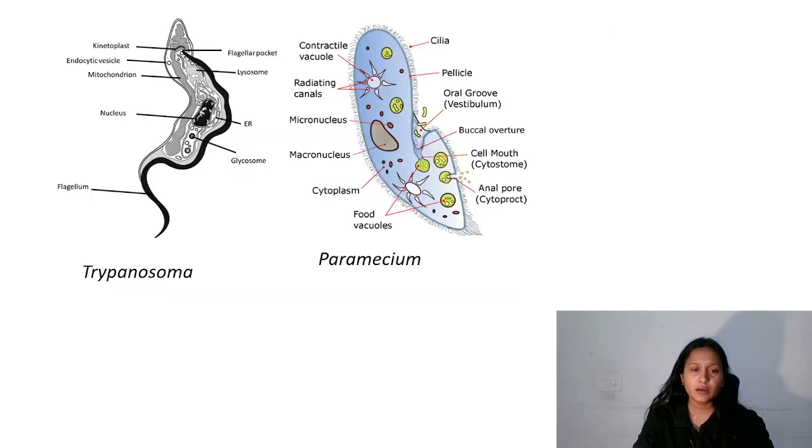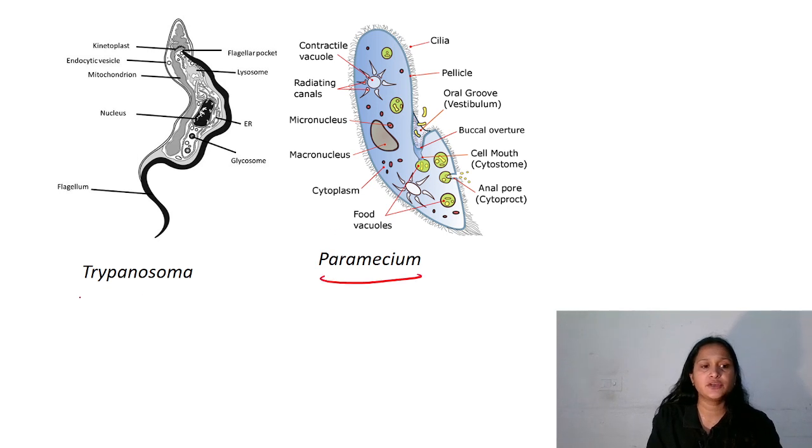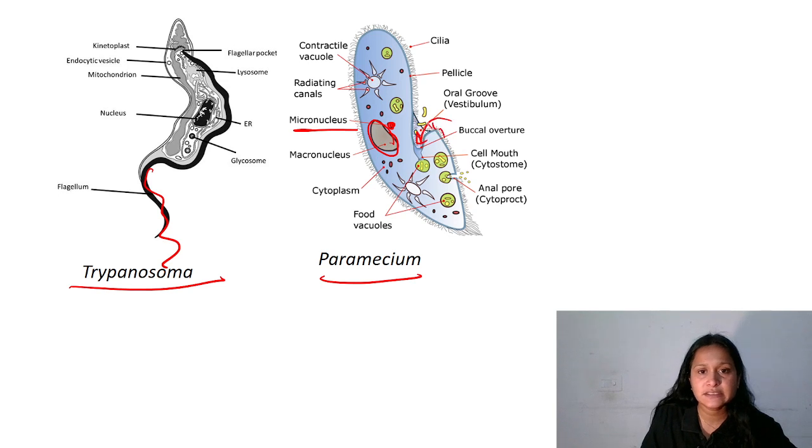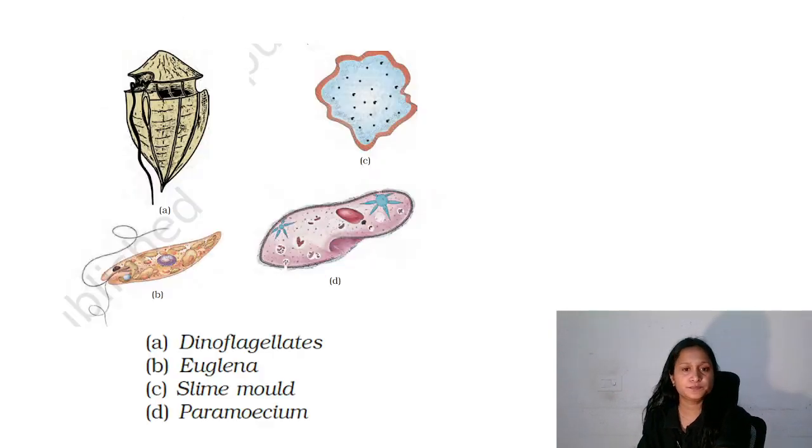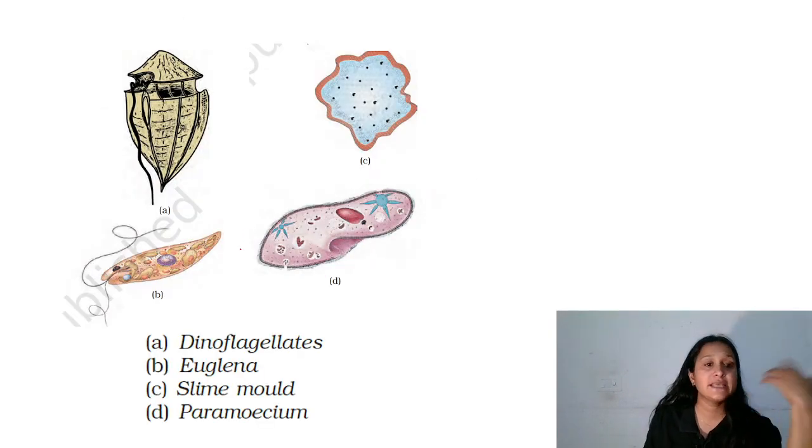Now, here are the images of Paramecium and Trypanosoma. Trypanosoma has one flagellum, which causes our sleeping sickness disease. Paramecium has a macronucleus and one small nucleus, which is the micronucleus. So there is a gullet here. This is a gullet. The cilia help in the entering of the food into the gullet, right? Cytostome is the mouth here. These are your NCERT images: dinoflagellates, euglena, slime molds, and the paramecium.